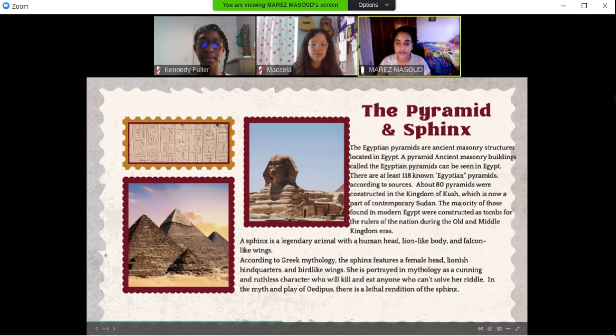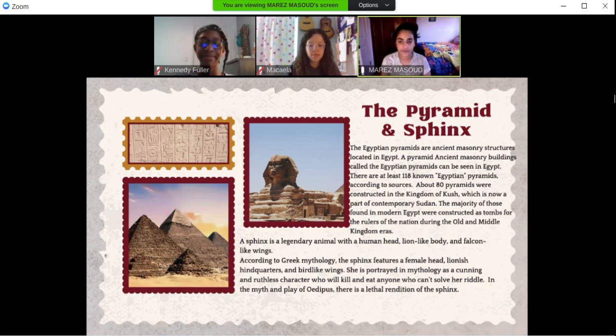The pyramid and sphinx. The Egyptian pyramids are ancient masonry structures located in Egypt. There are at least 118 known Egyptian pyramids, according to sources.